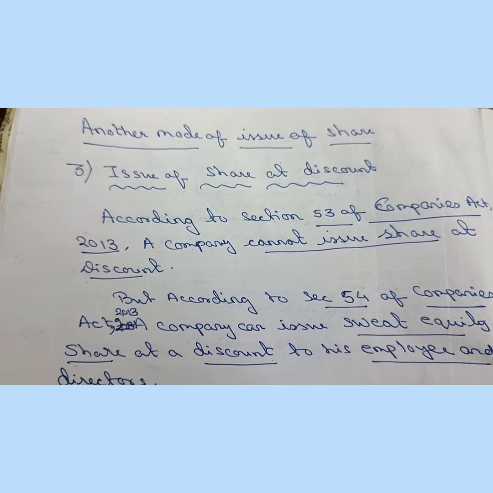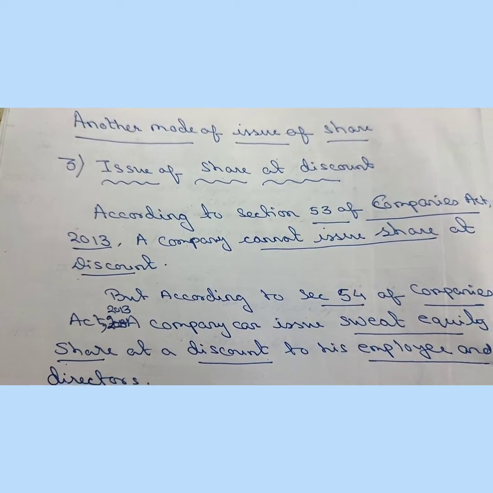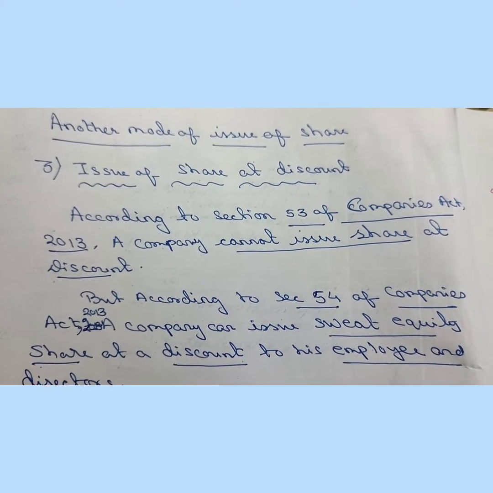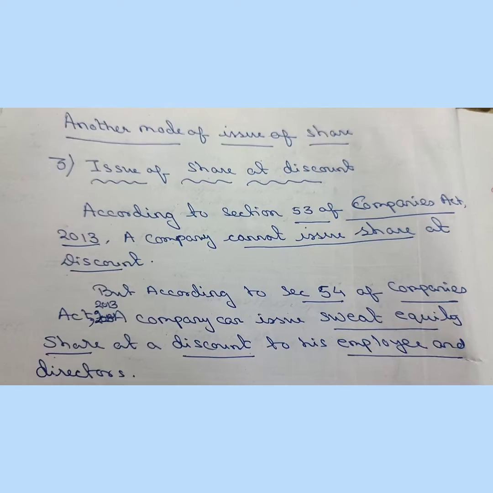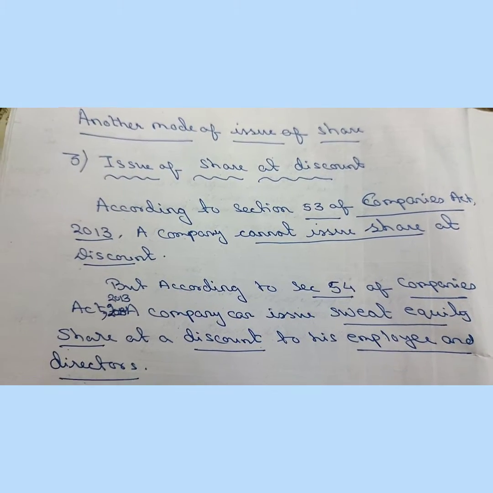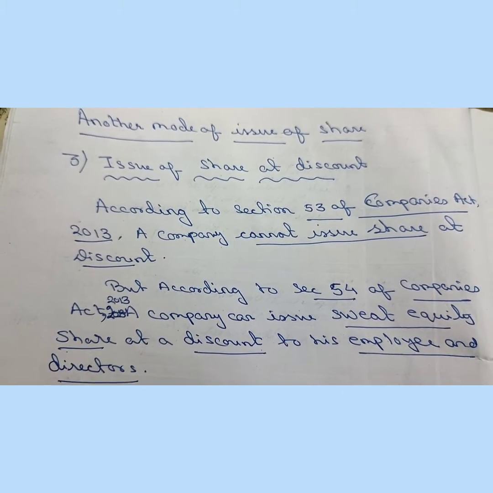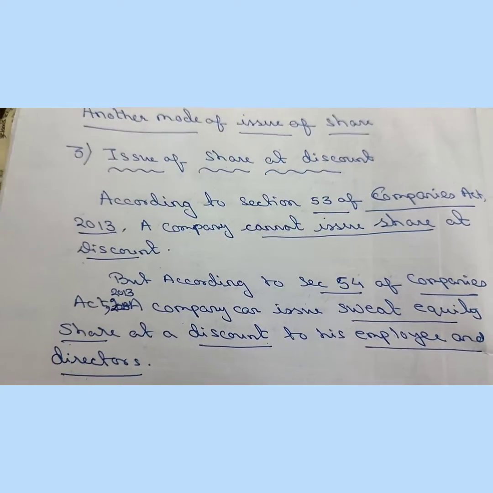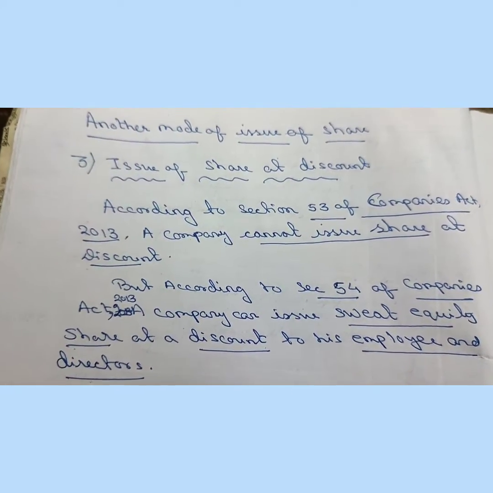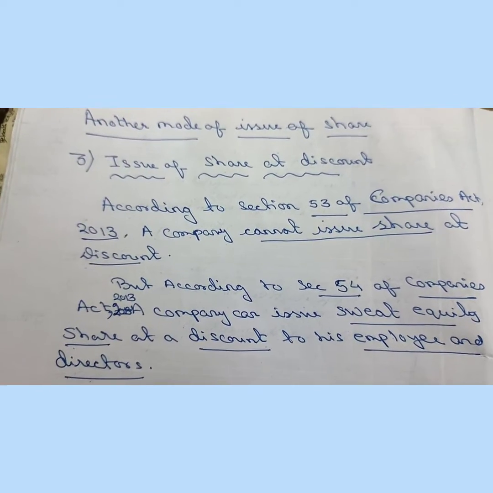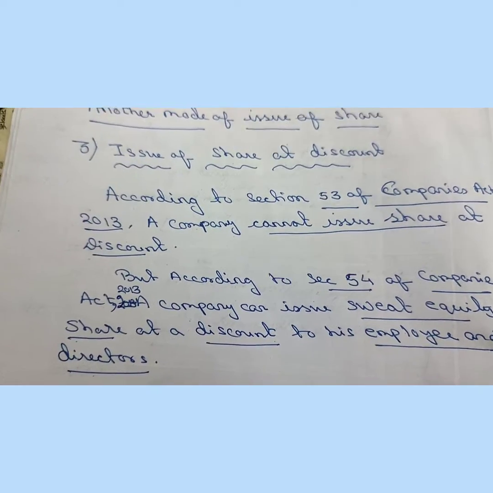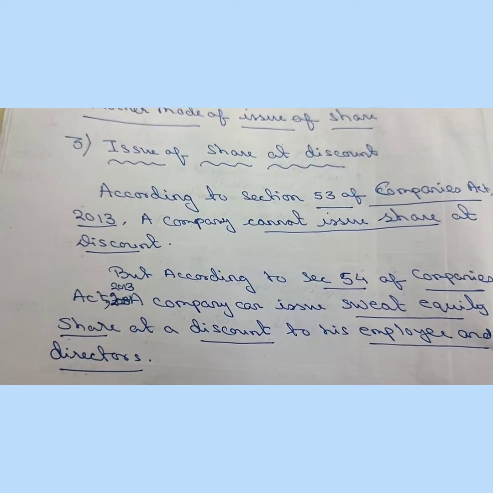According to 1956 Companies Act, there was another mode of issue of share, that is issue of share at a discount. But Companies Act 2013 does not provide issue of share at a discount. According to section 53 of Companies Act 2013, a company cannot issue share at a discount.